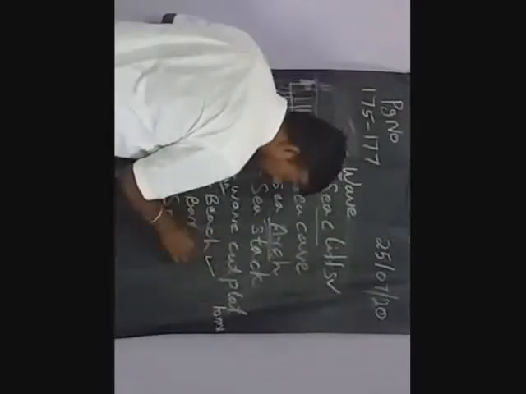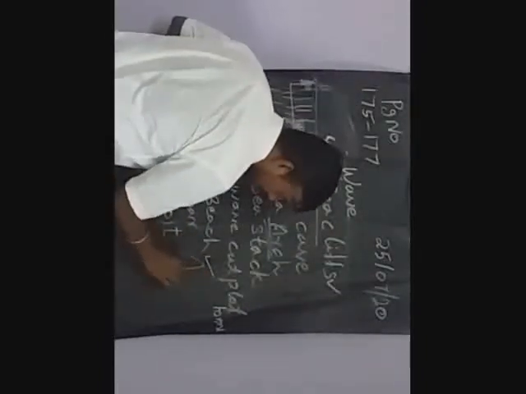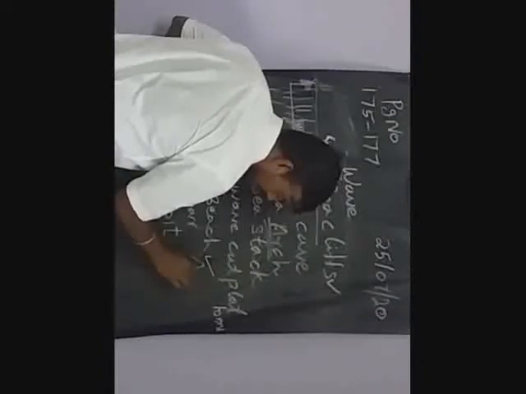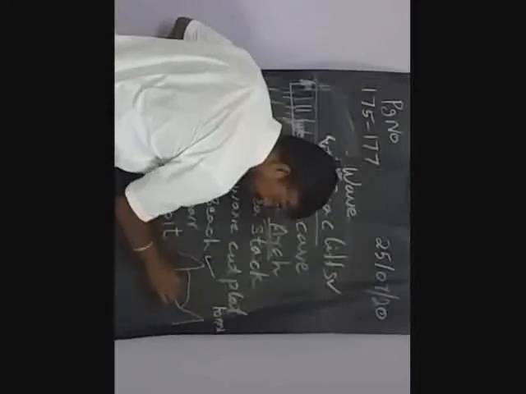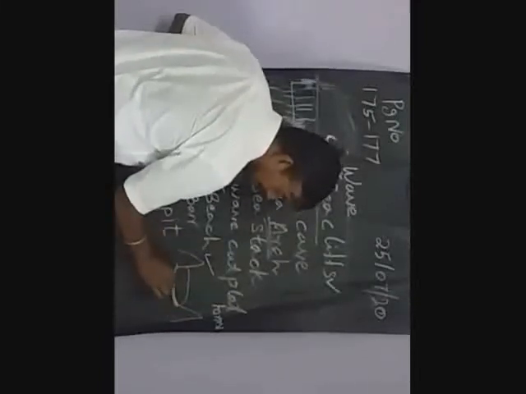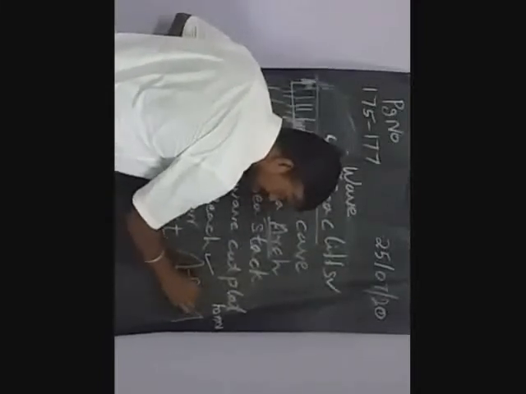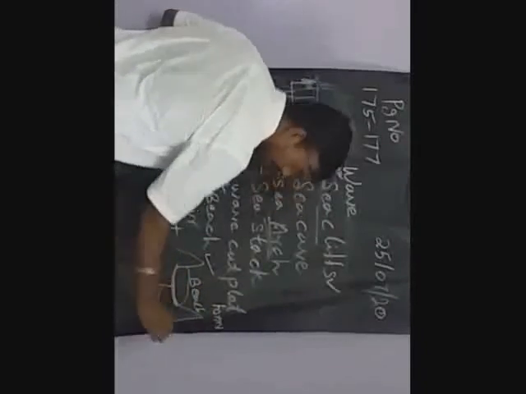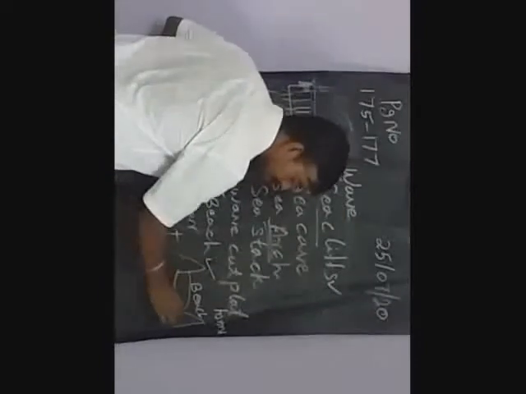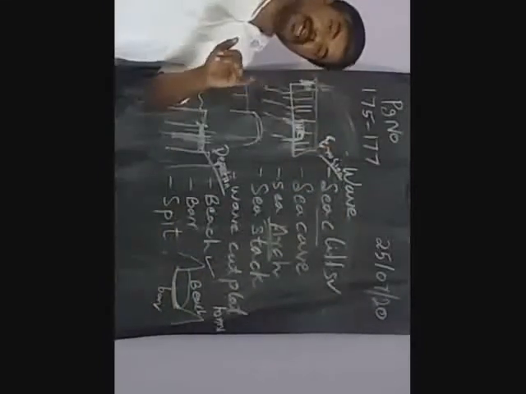For example, it's a mountain. This is all land area. Here it will be connected. This layer will be called a beach. This is a bar. Sand also will be there, mud also will be there.